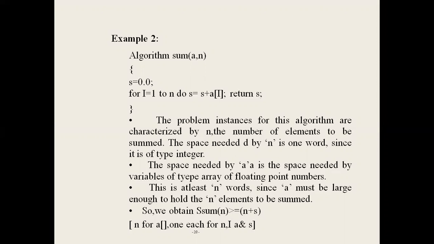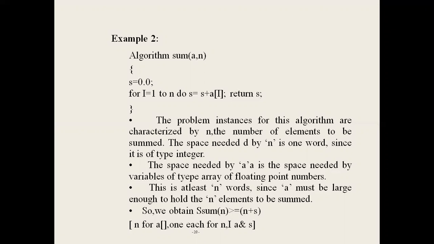So n plus 3: the space needed by a, and the space needed by n, i, and s, where s is the sum. Those require three words. So totally, the space for sum of n numbers is greater than or equal to n plus 3.